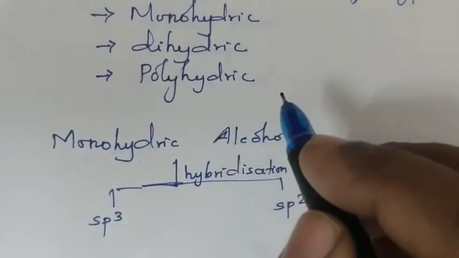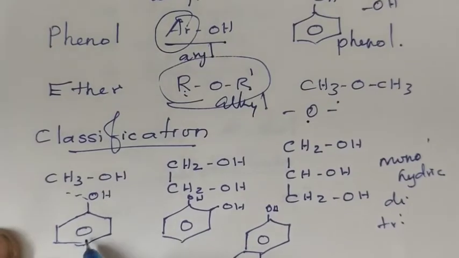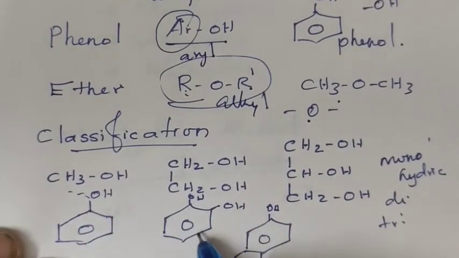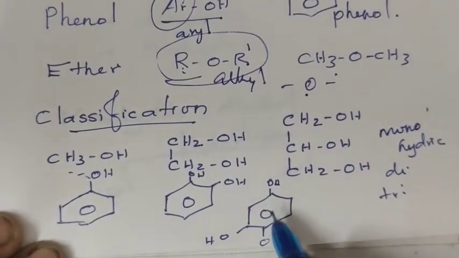Similarly for phenol: this contains only one OH group, this phenol contains two OH groups, and this phenol contains three OH groups.